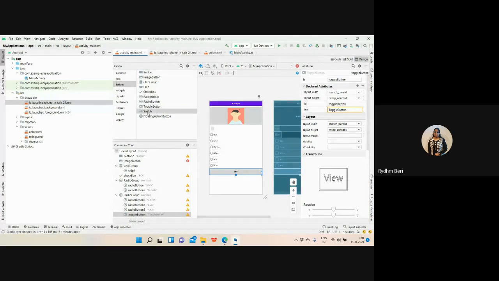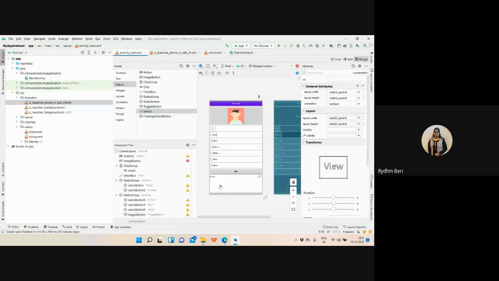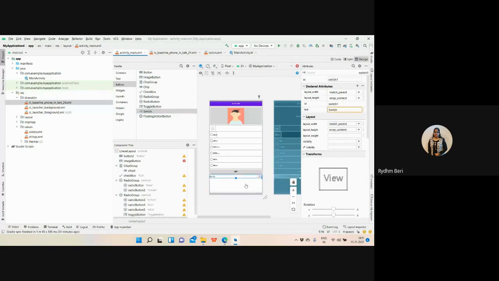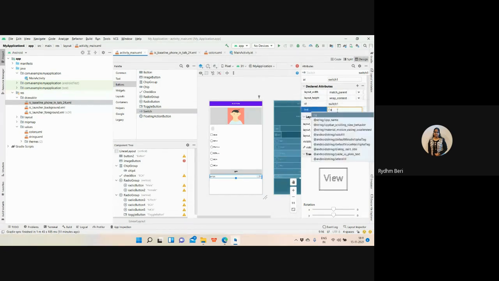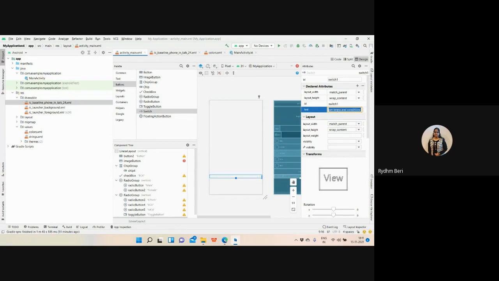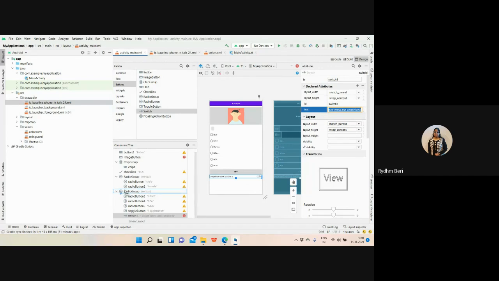Now I'm having a switch. If I want to have the switch, I provide the text: I accept the terms and conditions. See, now this will have this button and I want this button to be out from this radio group.